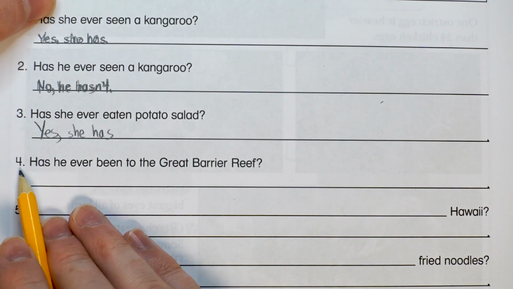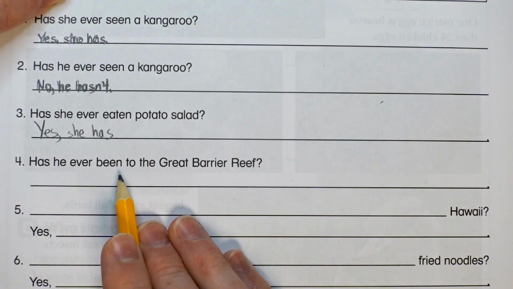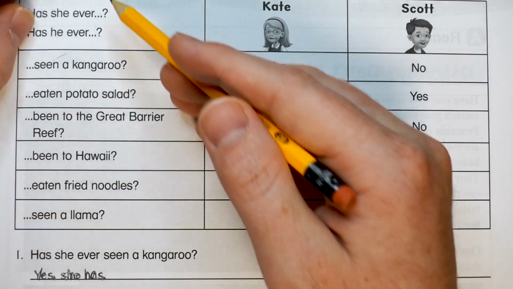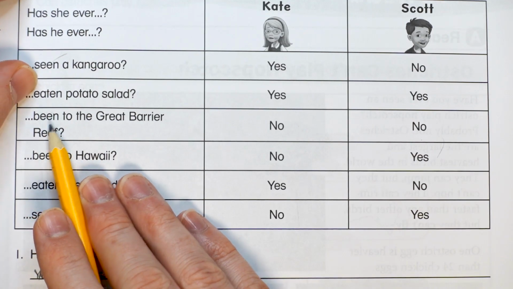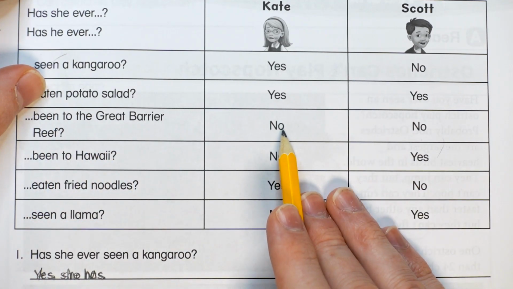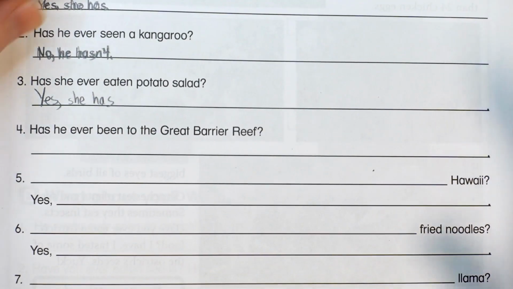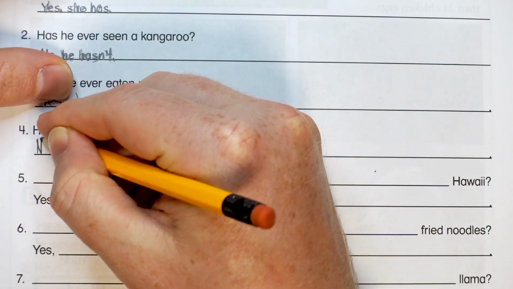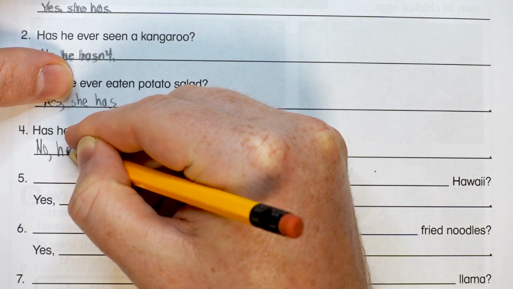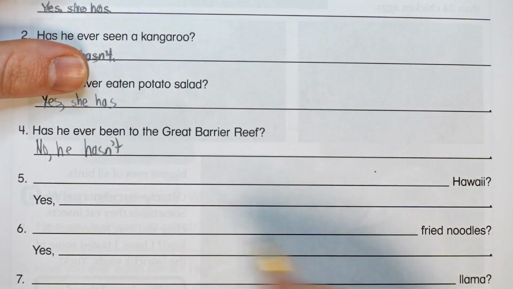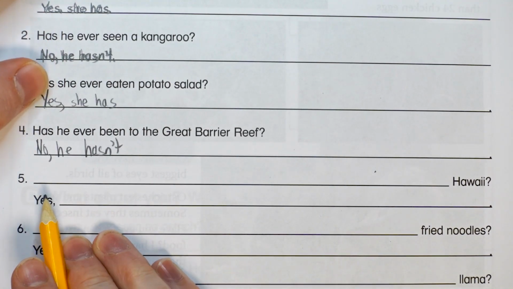Number 4, has he ever been to the Great Barrier Reef? Let's look. Great Barrier Reef is right here. Been to the Great Barrier Reef? No for Kate, no for Scott. So no is the answer there. So let's write no, he hasn't. Okay, number 5, we need to put the question first.